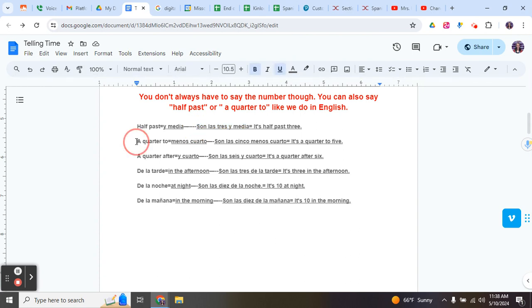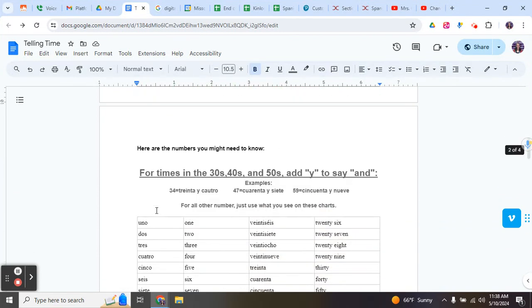Hopefully that makes sense. Same thing with a quarter to. This one gets a little tricky because you're subtracting. If you want to say it's a quarter to 5, you need to say it's 5 o'clock minus a quarter. It's a quarter to 5, which would make it 4:45. A quarter after is "y cuarto." "De la tarde" means in the afternoon. "De la noche" is at night. And "de la mañana" is in the morning. You can put any one of these three phrases after it if you need to indicate what time of day it is.